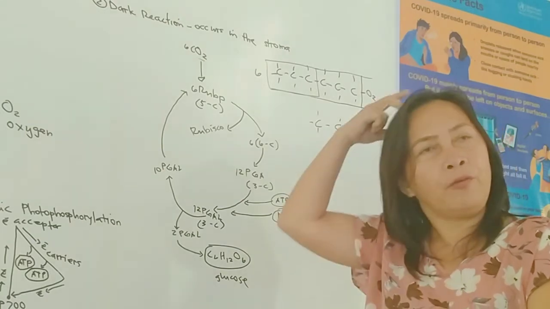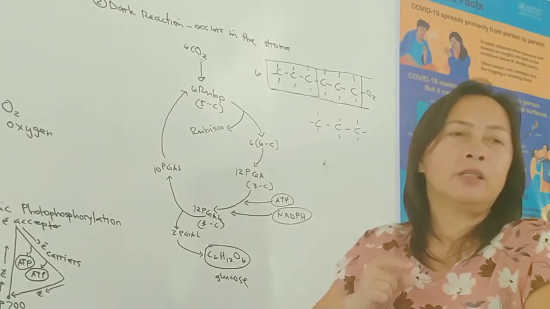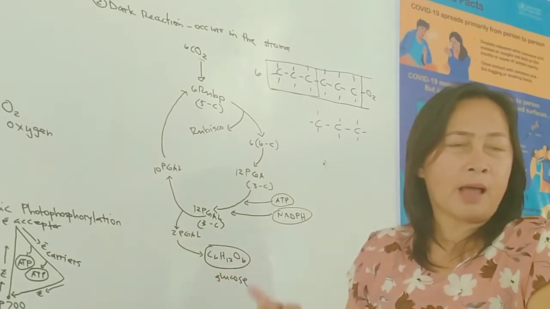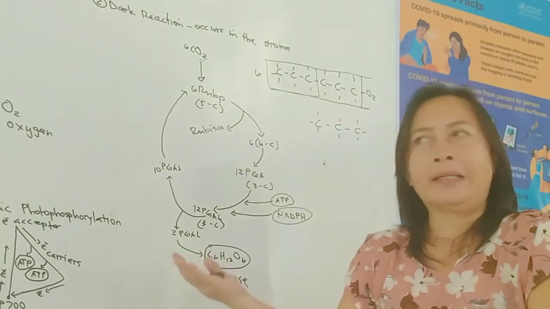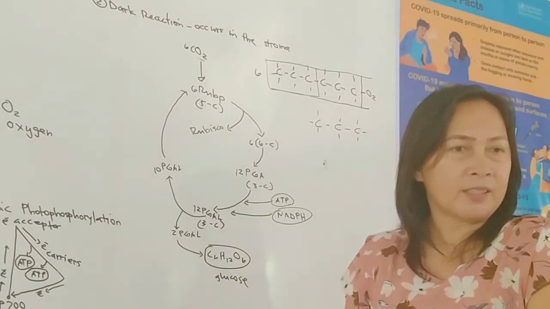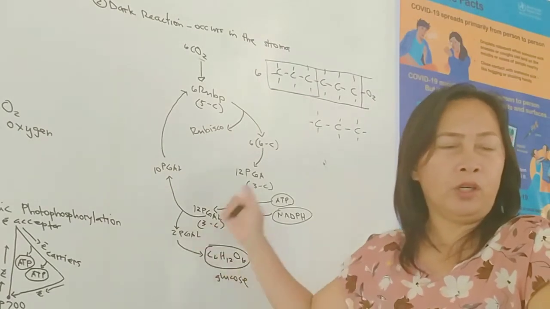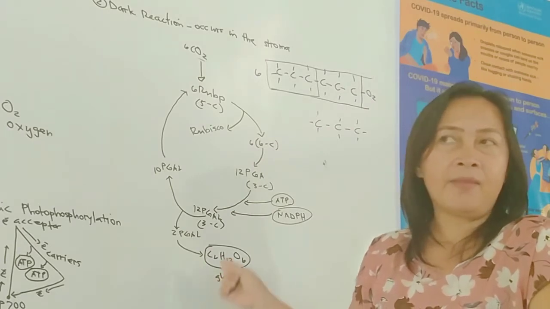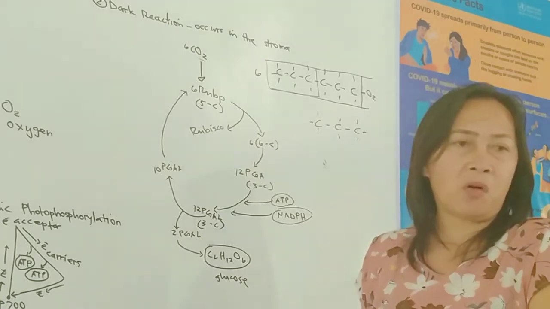And the plant cells will not use all that they have produced. Some are stored in the form of starch. So we are enjoying eating food from plants, of course carbohydrates from plants. Out of this glucose, plants also make proteins, lipids and other organic compounds. So that is how plants make their own food.